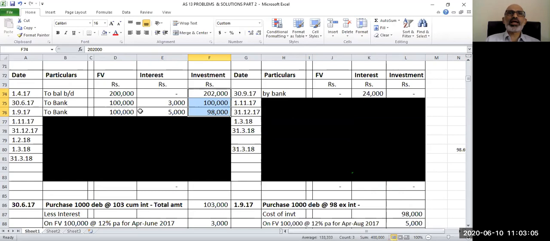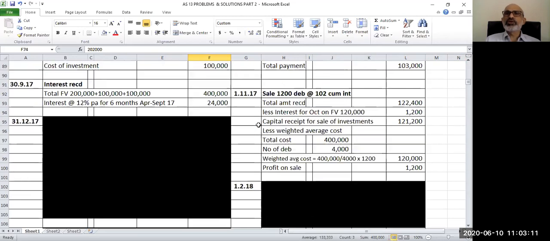Face value is 4 lakhs. Cost is also 4 lakhs and number of debentures are 4,000 debentures. So here 4 lakhs is the total cost. Number of debentures are 4,000. So weighted average cost for this purpose will be 4 lakhs divided by 4,000 multiplied by number of debentures sold, which is 1,200. So your total weighted average cost is 1,20,000 rupees.